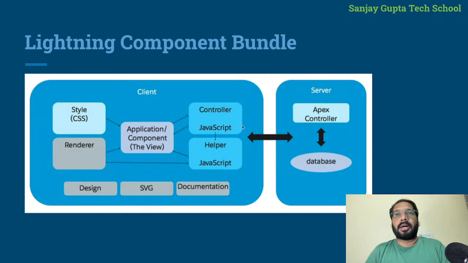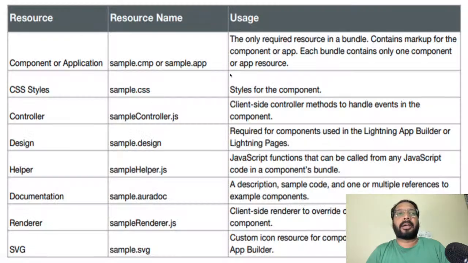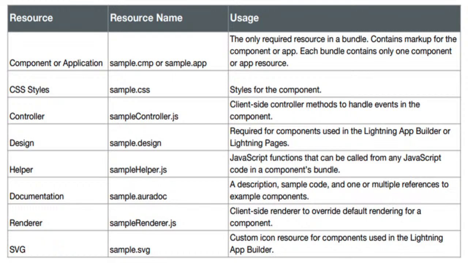So now let's quickly jump onto the next slide where all the details are listed. I'm just hiding myself for a few minutes so that you can go through this slide. I'm going to see a few comments so that I can answer those. Till then, I expect you to go through the table and try to understand the uses of each resource. These resources are basically files which are part of a Lightning Aura component.